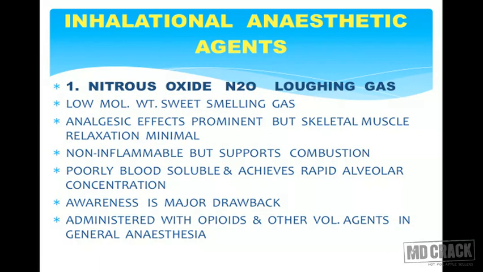Awareness is a major drawback with nitrous oxide. Hence, it is always administered with opioids and with other volatile anesthetic agents while giving general anesthesia. Alone, nitrous oxide cannot be used as an inhalation agent to give general anesthesia. It is always used in combination with opioids or other volatile agents.